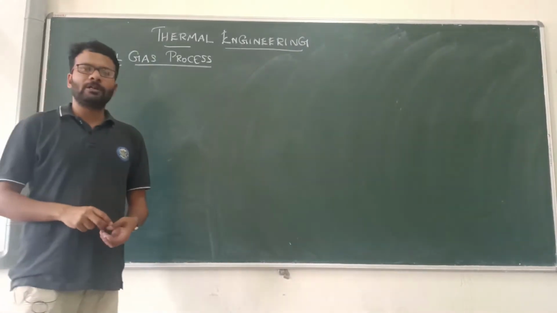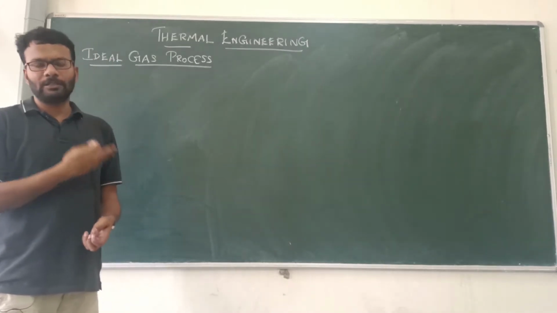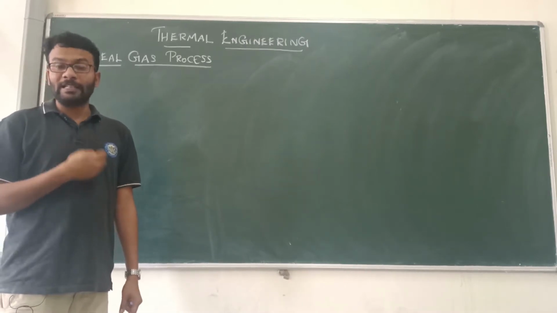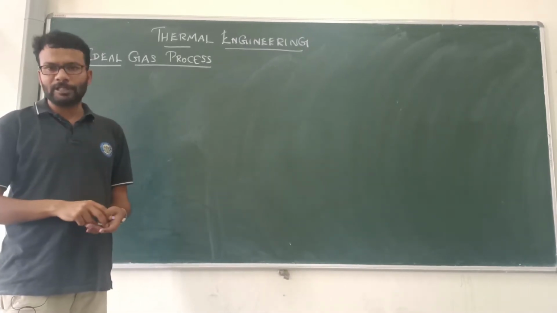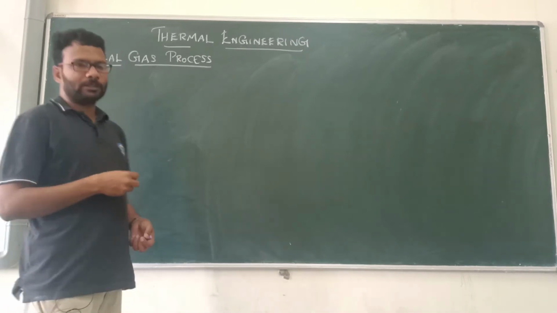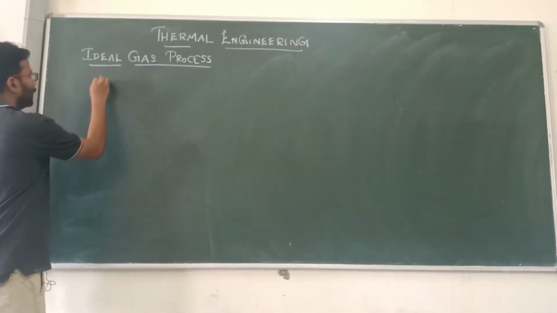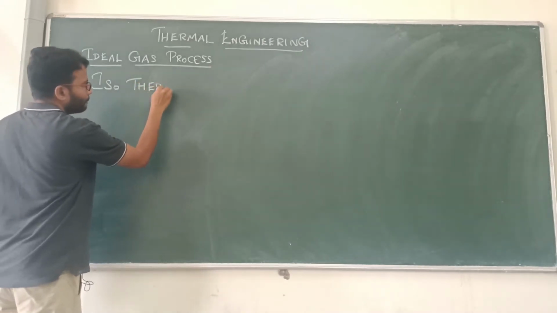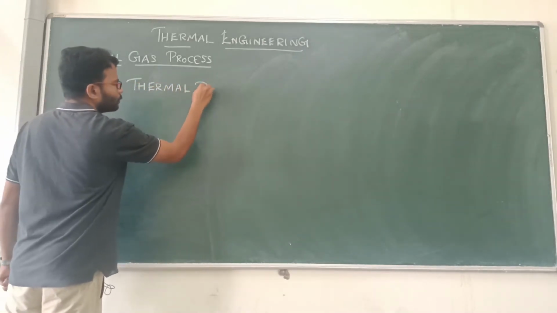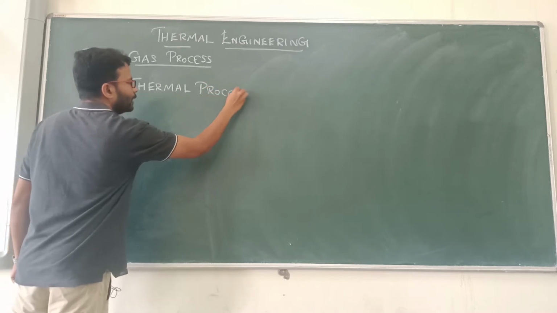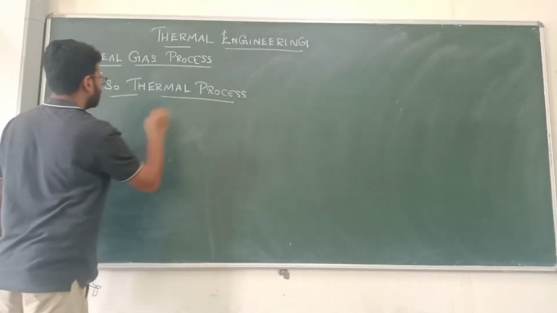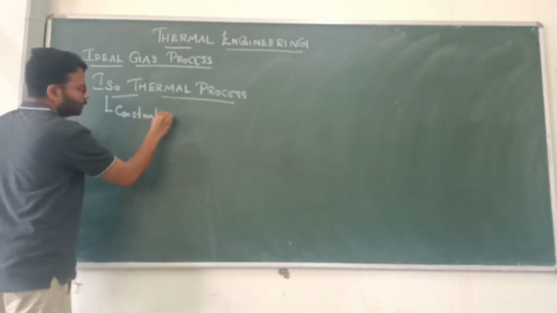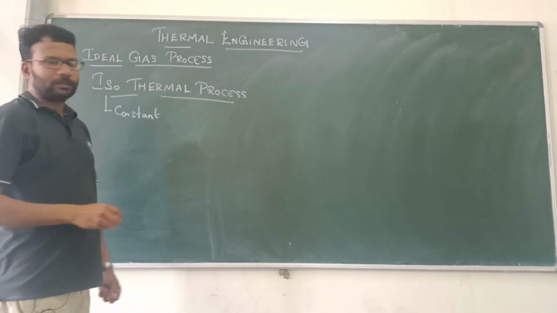Today we are going to see about, last class we saw about thermal engineering, ideal gas process, isobaric process and isochoric process. It means a constant pressure process and constant volume process. Today we are going to see about the isothermal process. Iso means constant. So this is a constant temperature process.